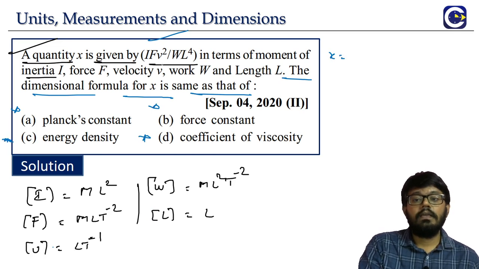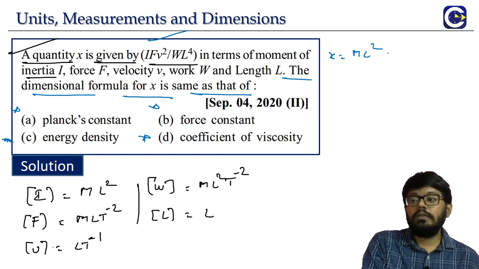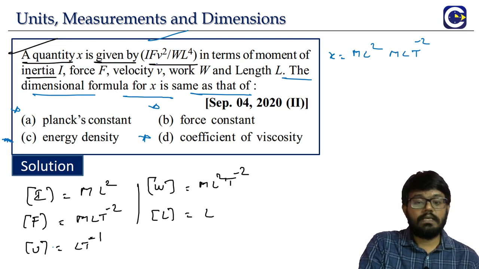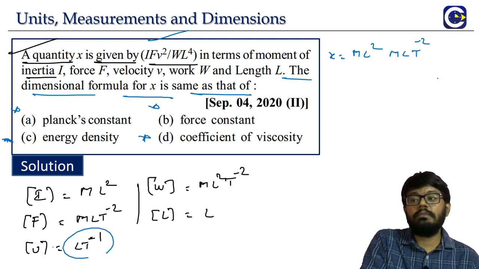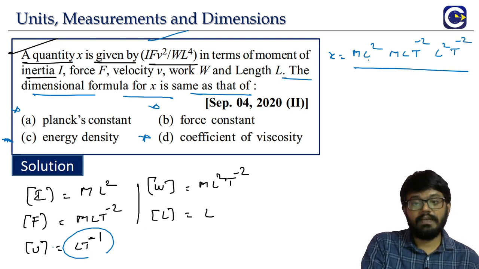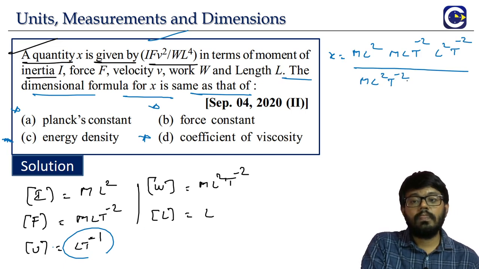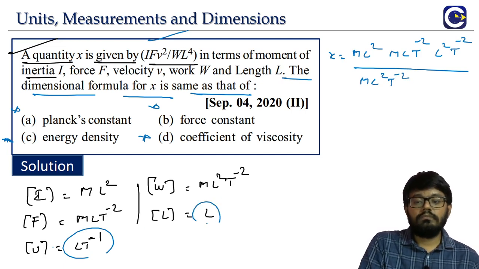What is it? I means M L square. And F means M L T power minus 2. V square. See, V is L T power minus 1, squared. Divide by W. What is W? M L square T power minus 2 into L power 4.